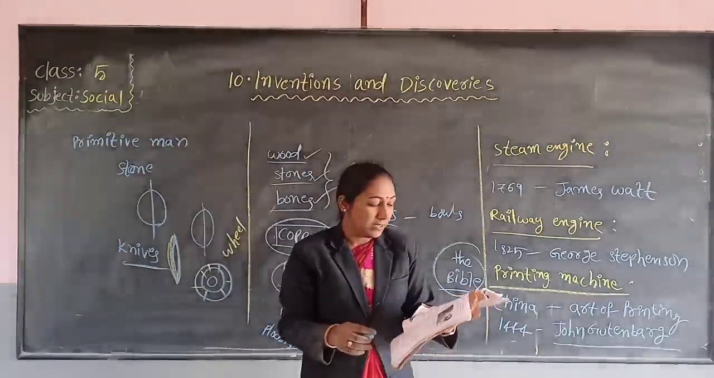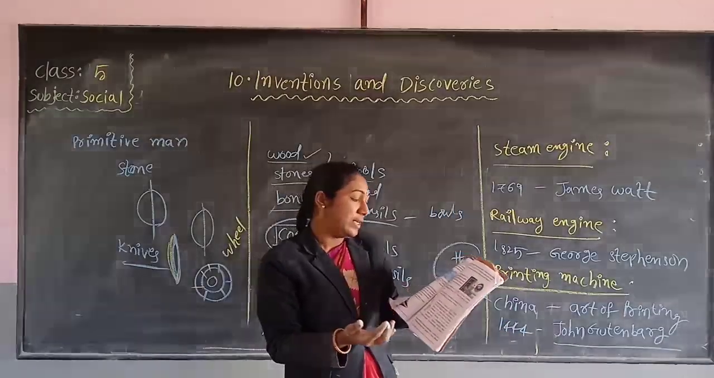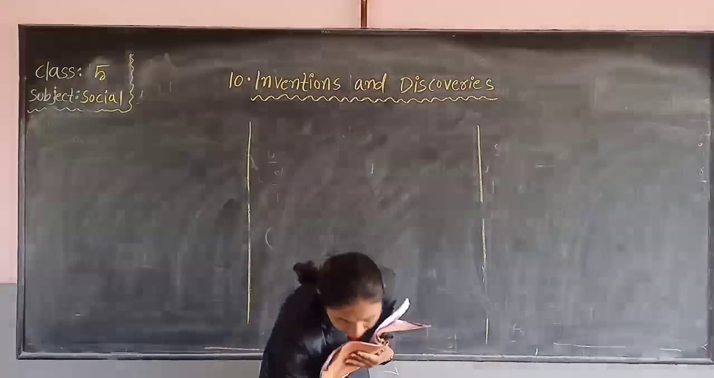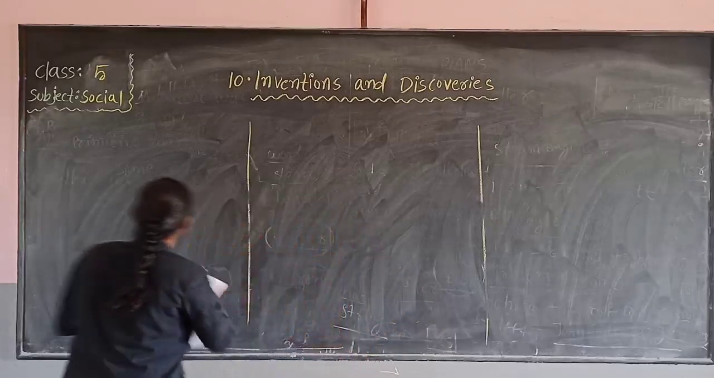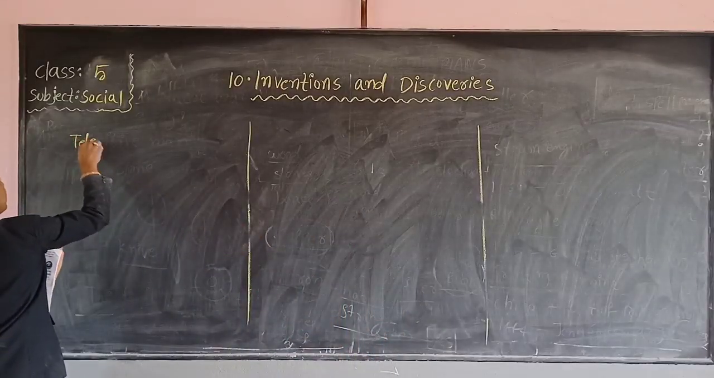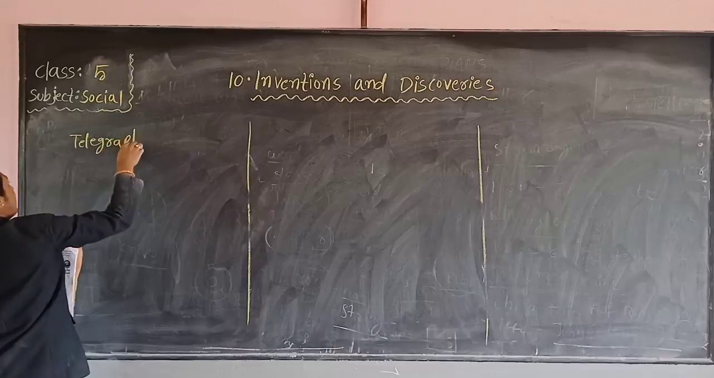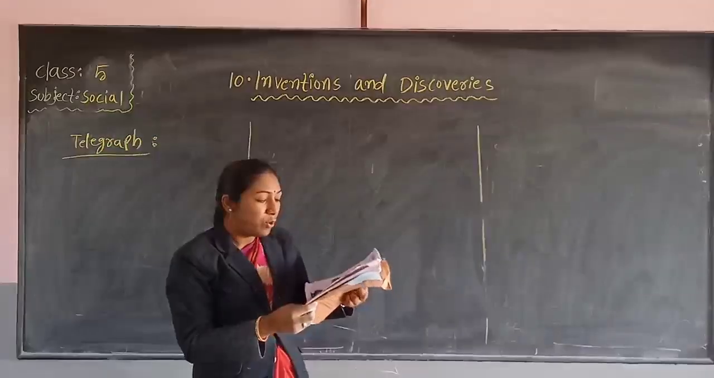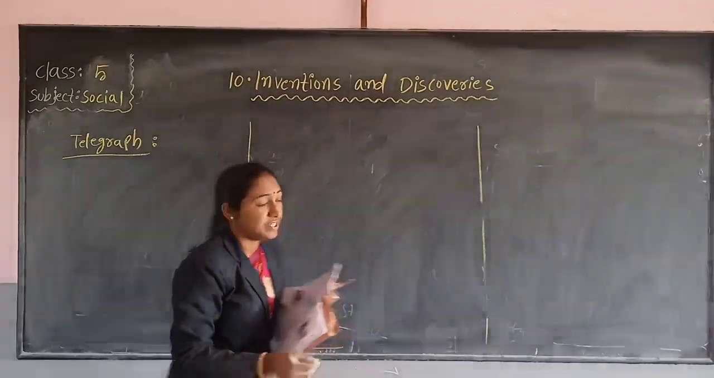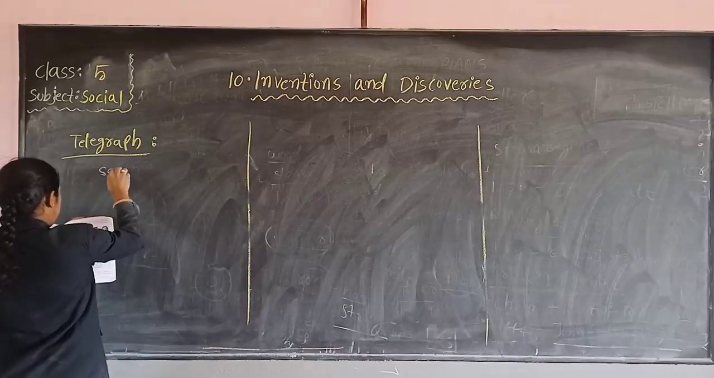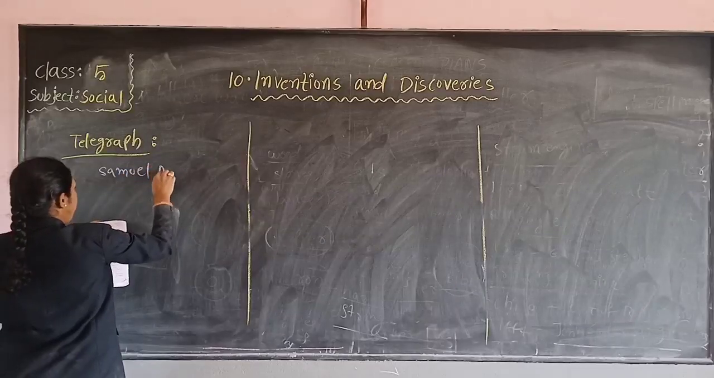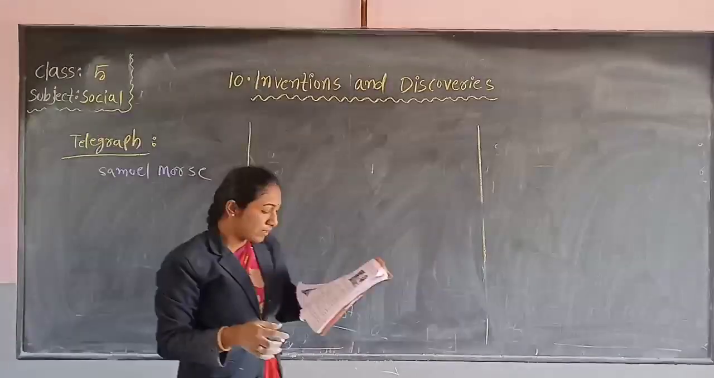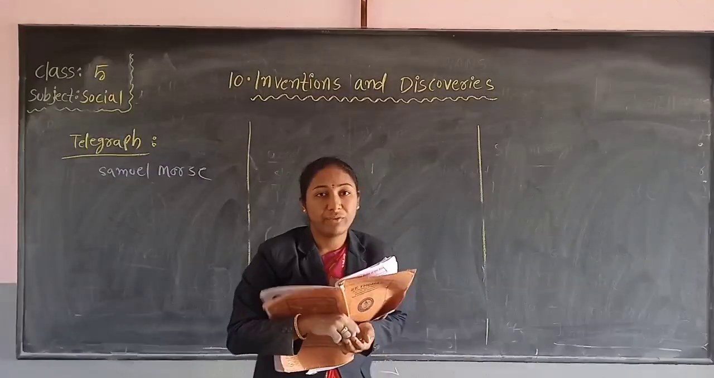China. Next, let us see about the telegraph. Next, children, telegraph. Let us see who invented the telegraph. Samuel Morse invented the telegraph machine first. Next, telephone.